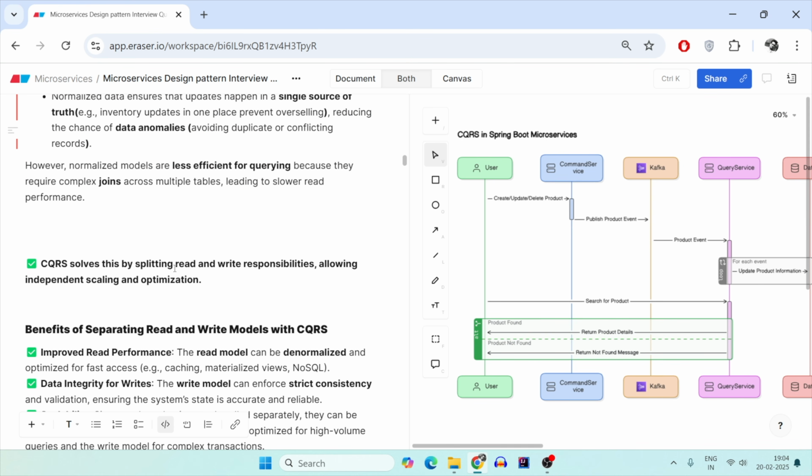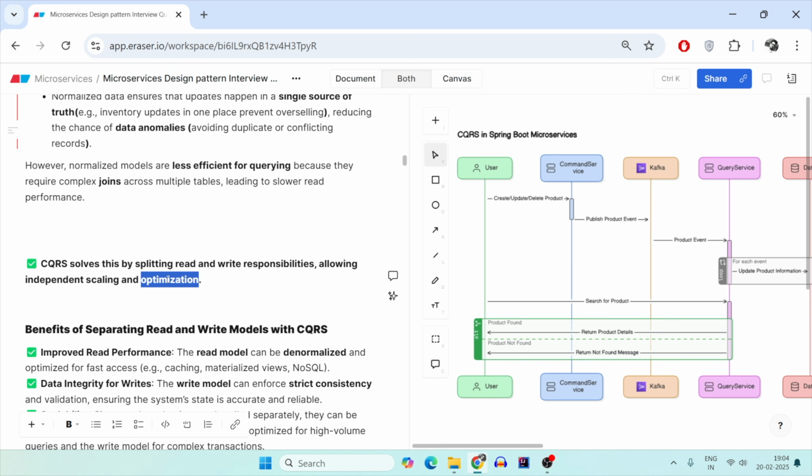CQRS helps us by separating this read and write responsibility, thereby letting us independently scale and optimize our read and write microservices. So if I have 100 requests coming for read and 1 request coming for write, it is sensible enough to have 20 pods for the query microservice and just 1 pod for the command microservice. The query microservice will read the data and the command microservice will write the data. Then those 100 requests will be divided across 20 pods, so each pod will have just 5 requests to handle at a particular point in time, which increases throughput, performance, and the user experience.